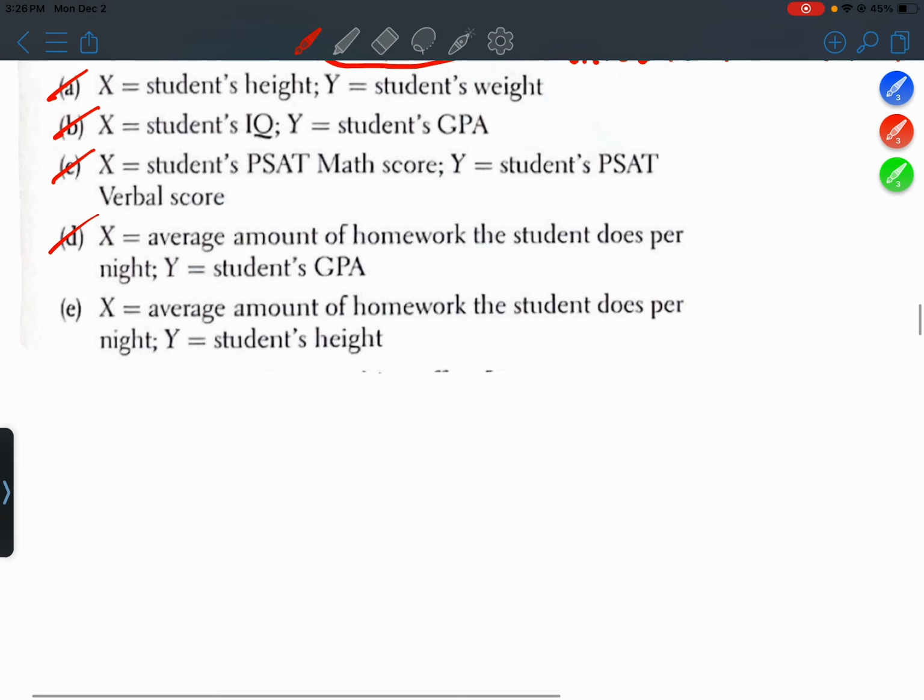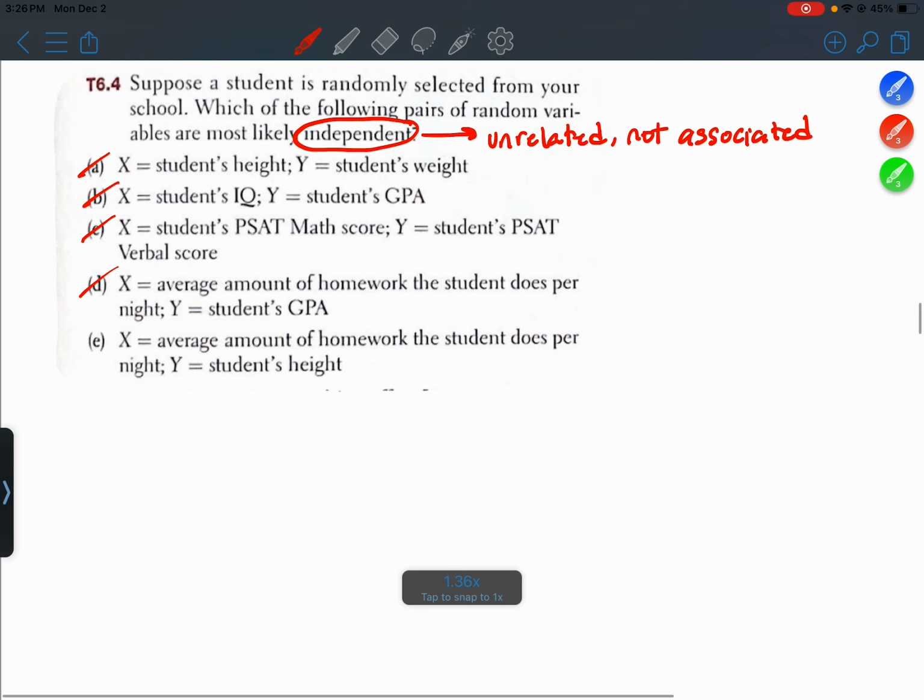Okay. Choice E, average amount of homework the student does per night and their height. Those two things seem completely unrelated. A student's height shouldn't have any bearing on how much homework they do or vice versa. So of the 5 choices, that's clearly the one that is the most independent or the most unrelated.